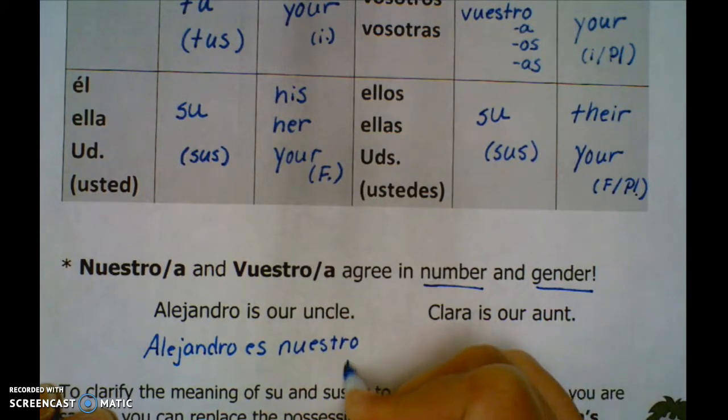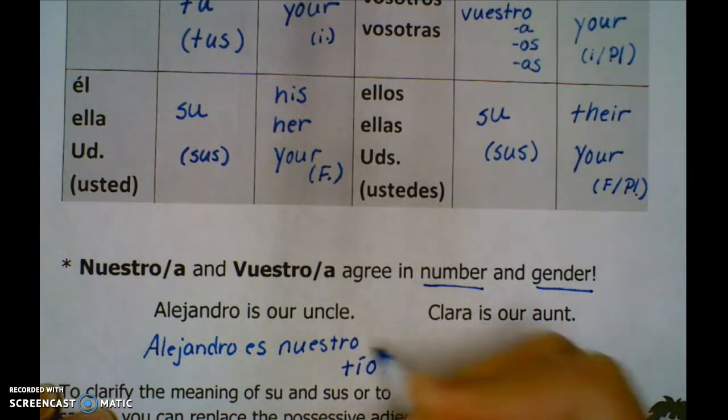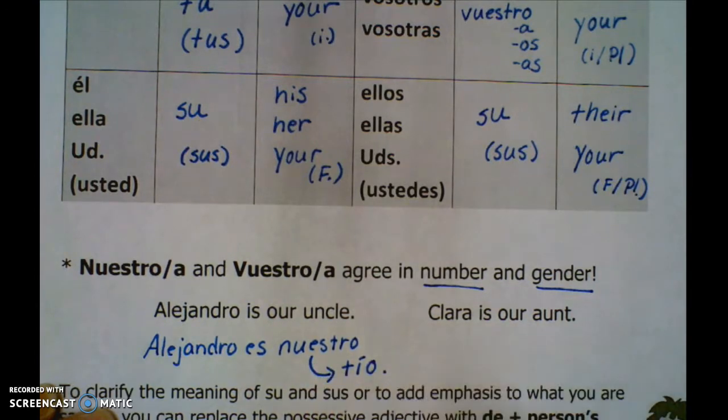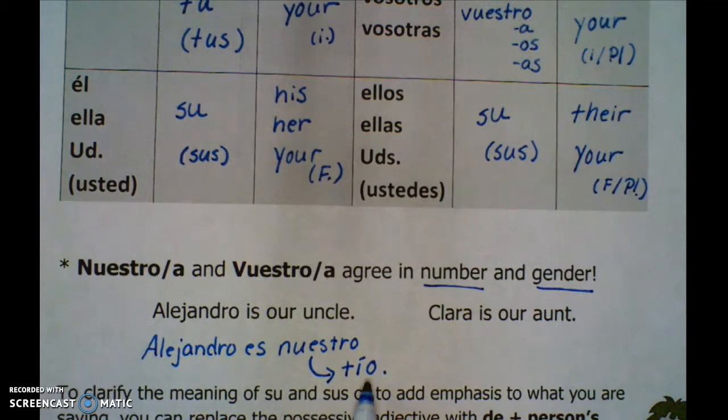Nuestro tío. Now this is what you have to ask yourself. This word is describing this word. So, tío is masculine, nuestro is the masculine ending. Tío is also singular, nuestro is the masculine singular ending. So right now we have agreement.